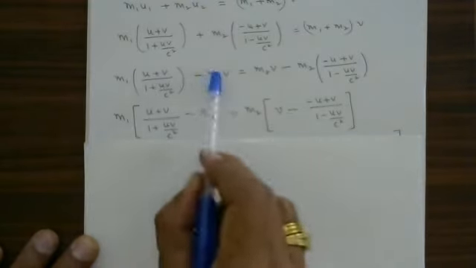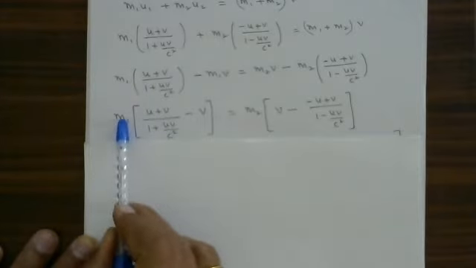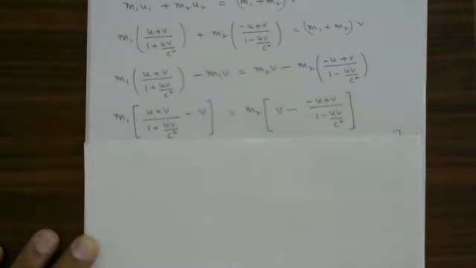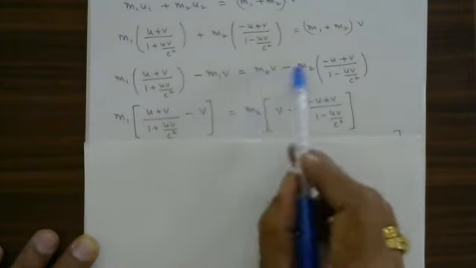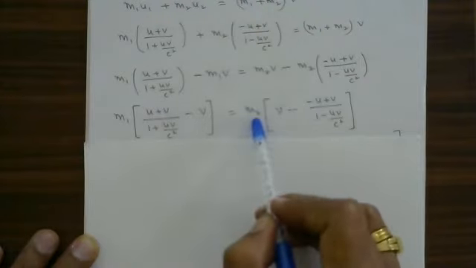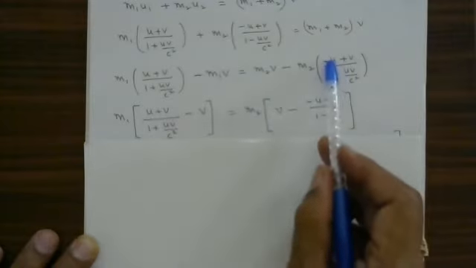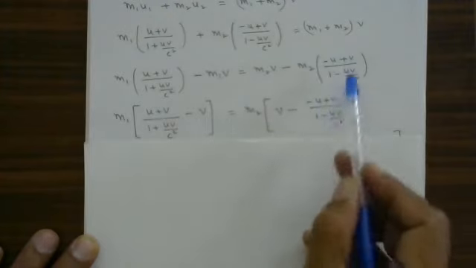Common factor is m1. m1 common factor. This term as it is minus this is v. Here common factor is m2. Common factor is m2. Here v minus this, minus u plus v divided by this.